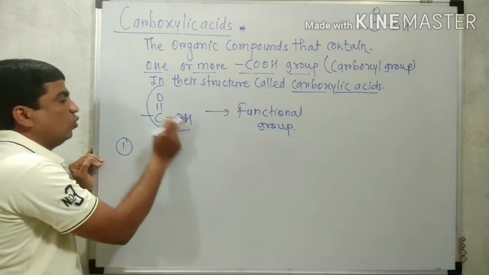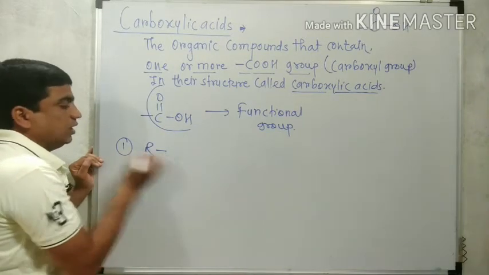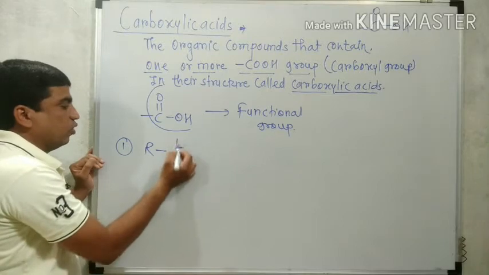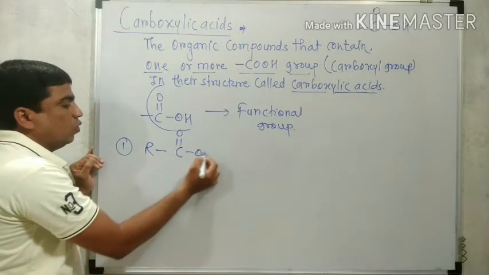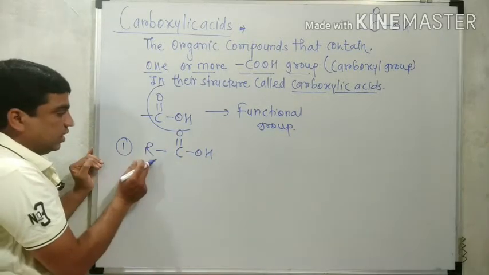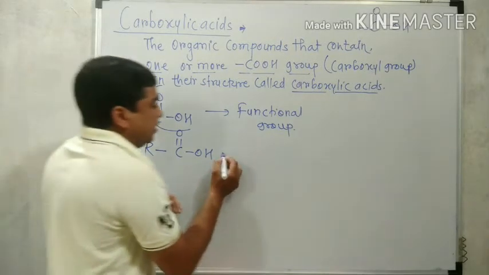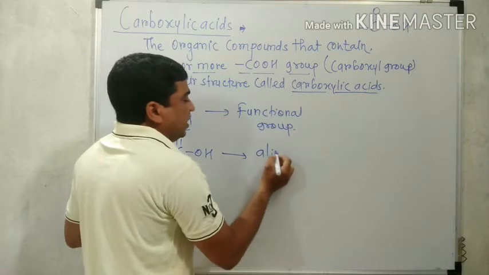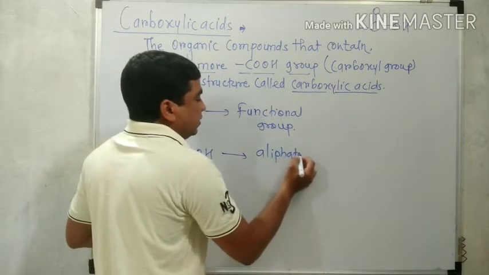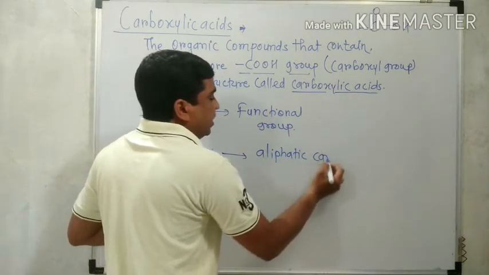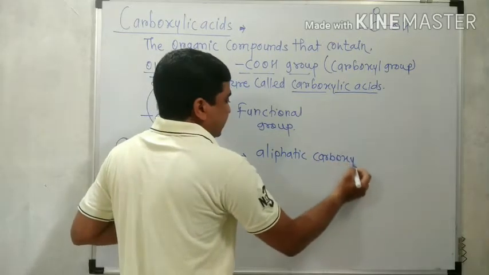Therefore, if the COOH gets attached with an alkyl group, that is R, the formula is RCOOH. This is the alkyl group, an aliphatic chain of carbon. Hence, it is an aliphatic carboxylic acid.